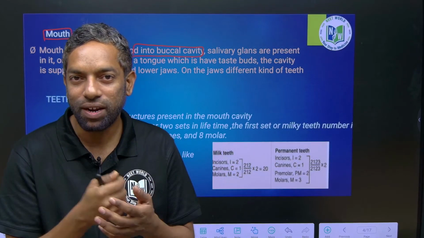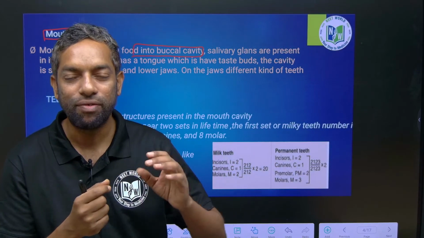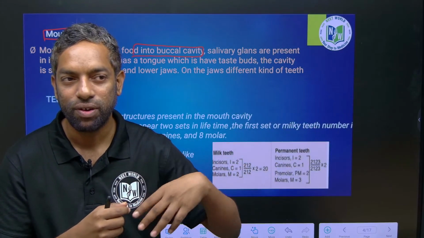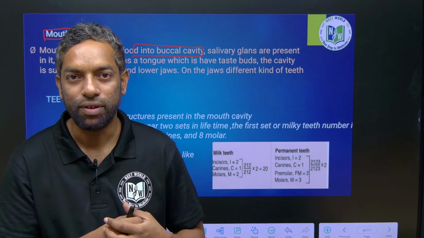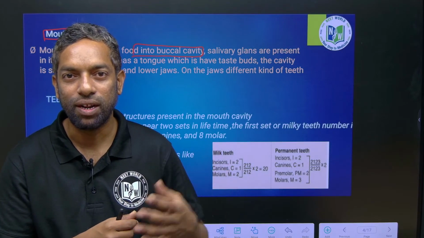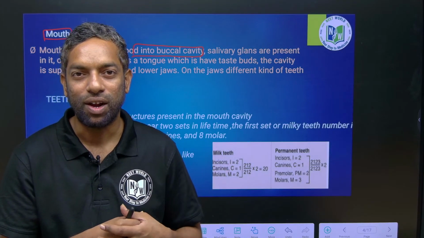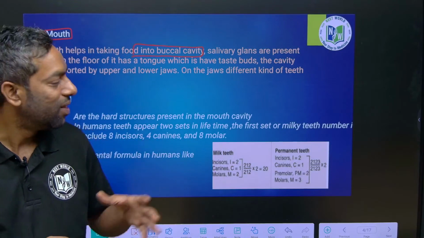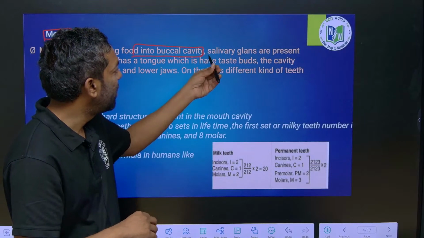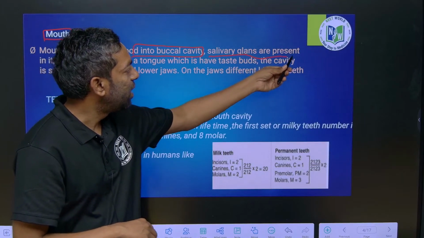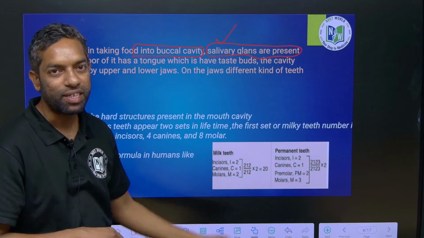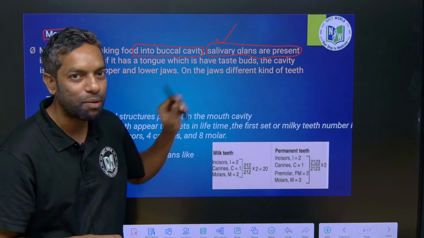Saliva is released in the mouth when we see food like ice cream or a lollipop, right? That fluid is the salivary fluid, and the salivary glands are present in the mouth.